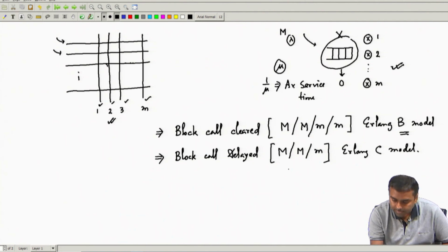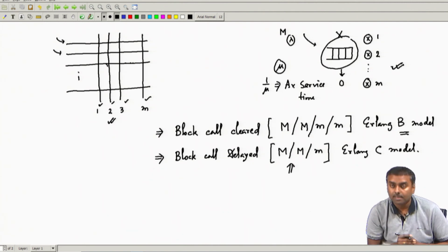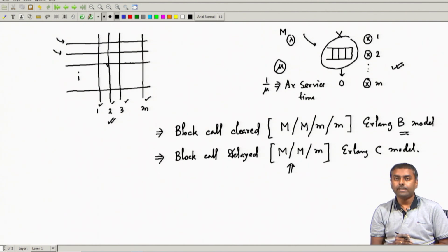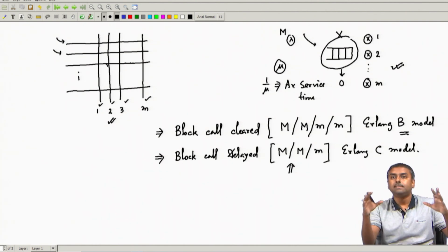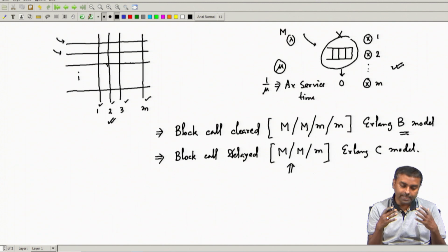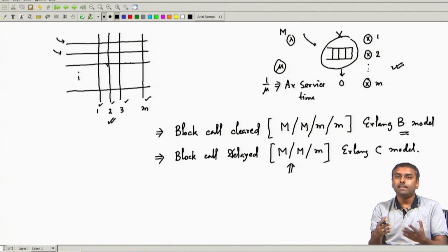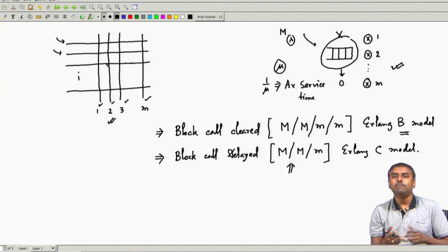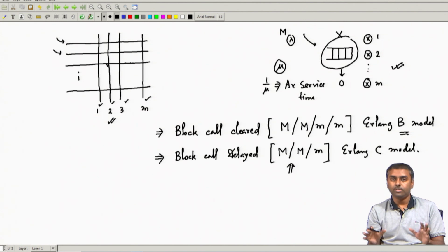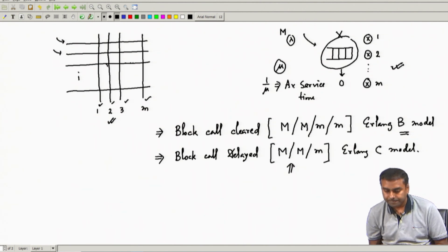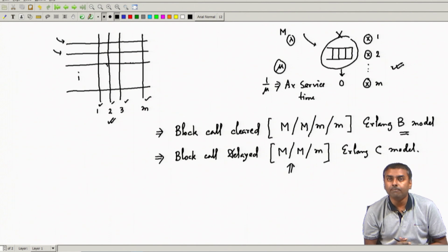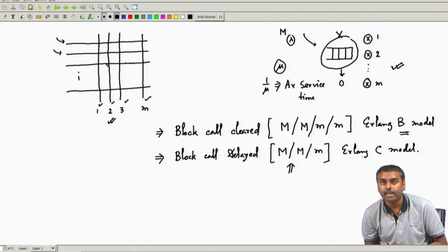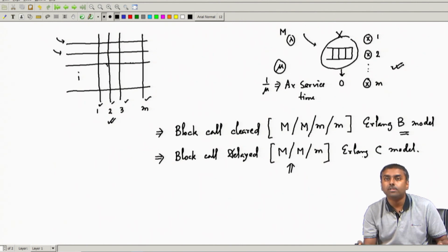Let us first try with the M/M/m system. Let us see how to characterize the associated Markov chain, because if I can construct the Markov chain and see the transition rate matrix, then the rest of the things are done. We just have to solve a set of linear equations like we did for M/M/1. So, let us see M/M/m, this Erlang C model or block call delayed, where you can actually wait. How do I construct the model?